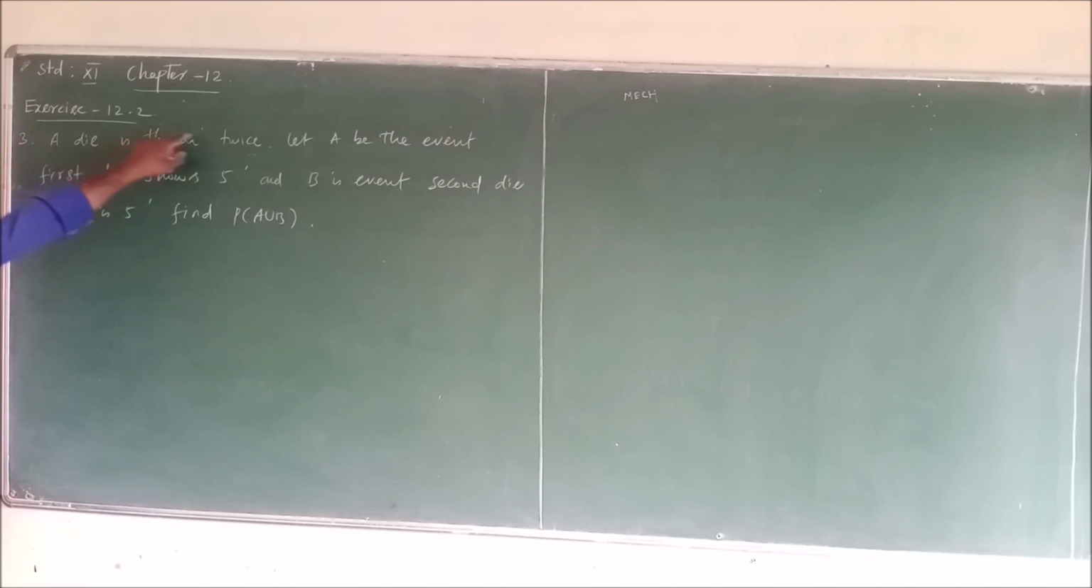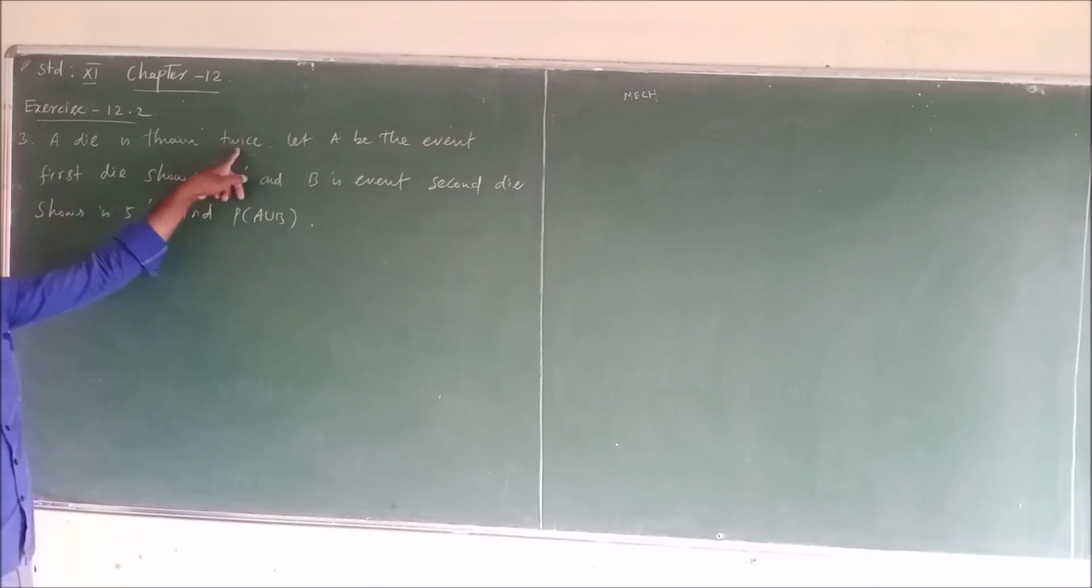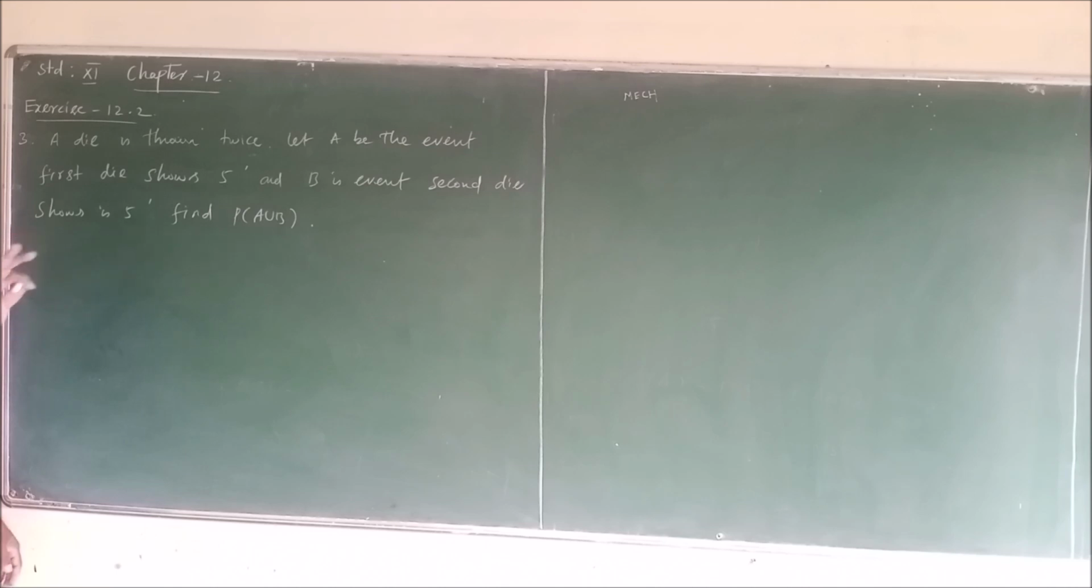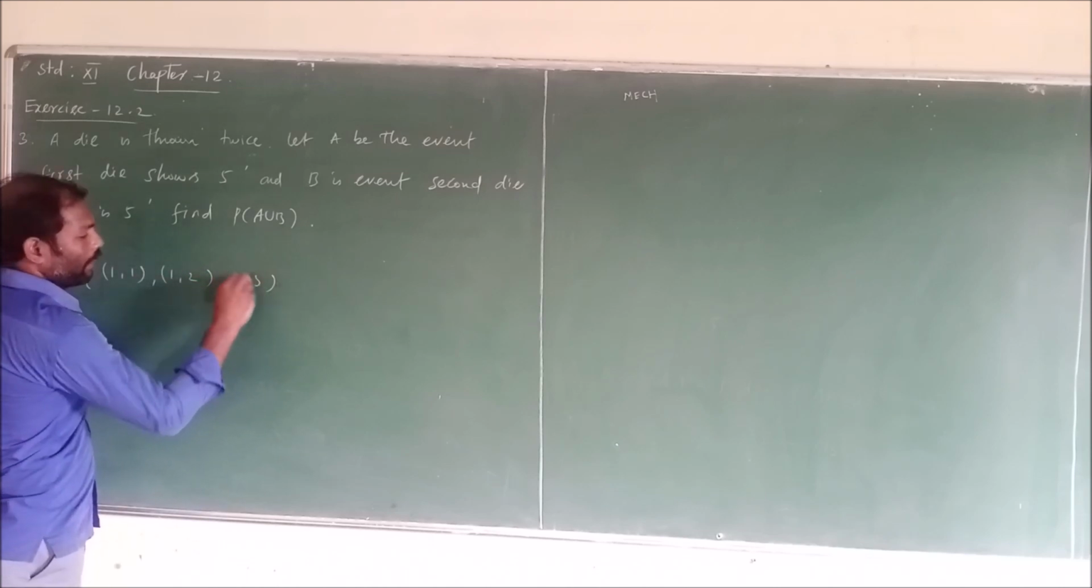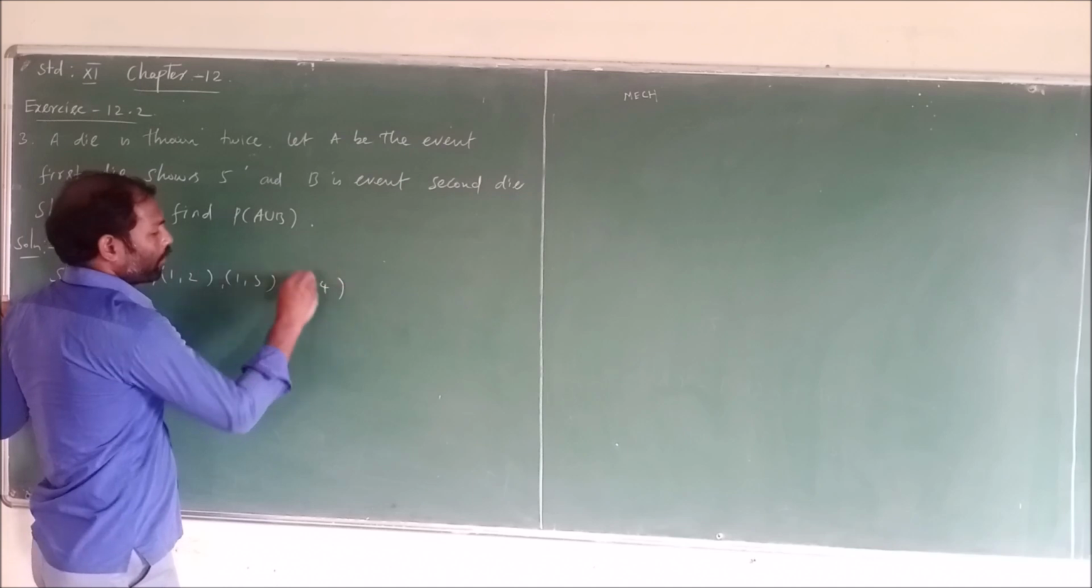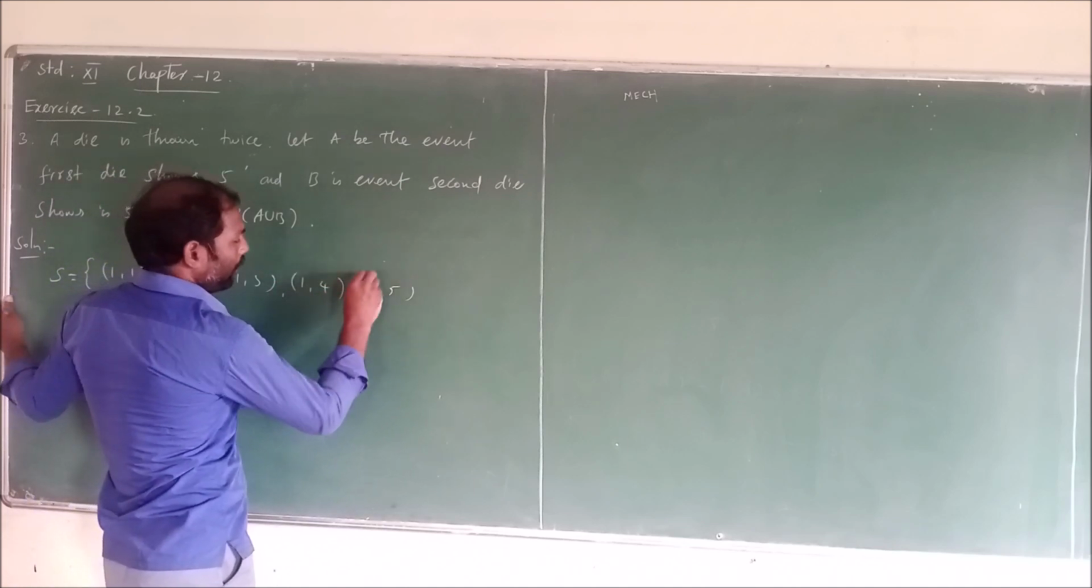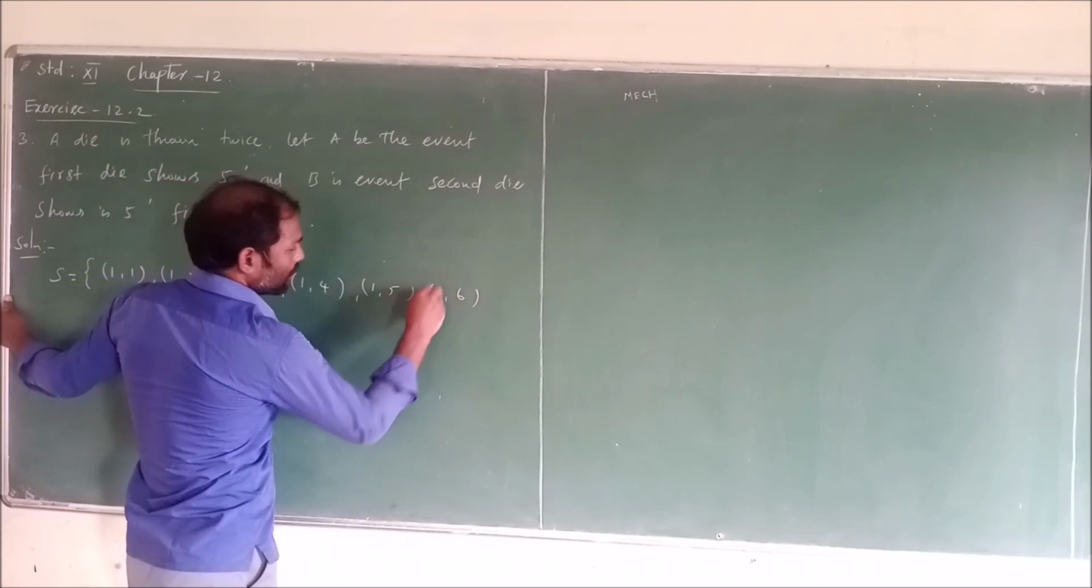The die is thrown twice, meaning that there are 36 possible outcomes. Rolling the die once gives 6, and rolling it a second time gives 6 again, so the total is 36. Therefore the sample space S is: first row, 1,1; 1,2; 1,3; 1,4; 1,5; 1,6.